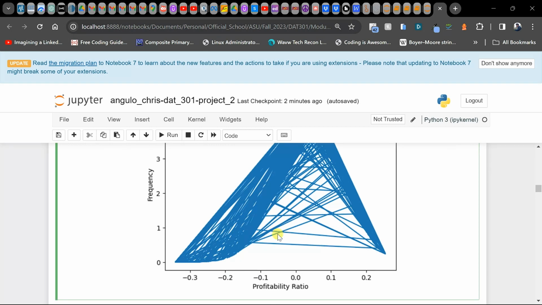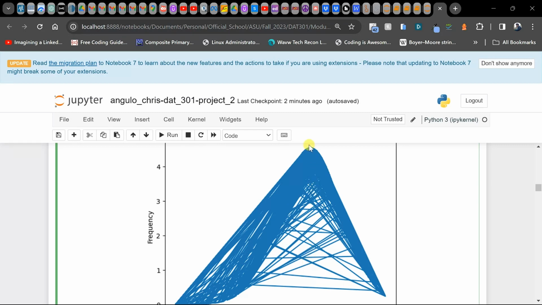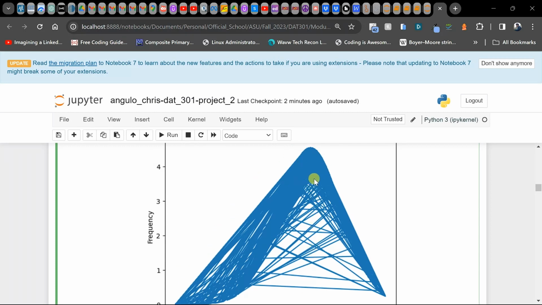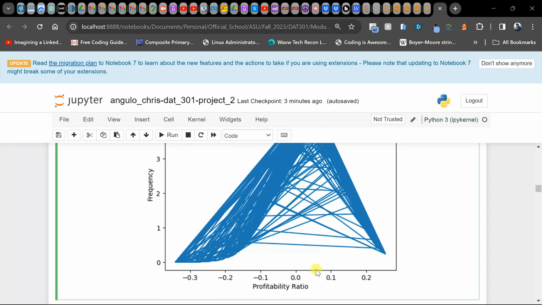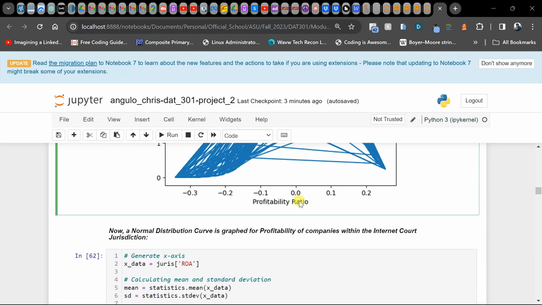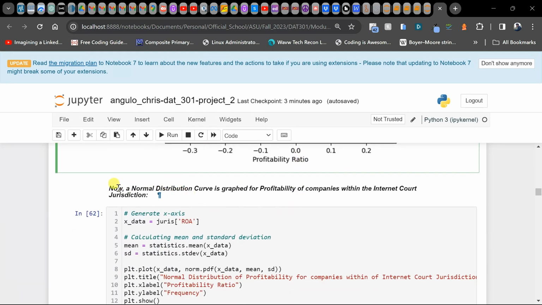So here we're seeing the peak of this normal curve. It's a little skewed, but we see that it's, just as the box plot showed, between 0 and 1, and the frequency is a little over 4 here.